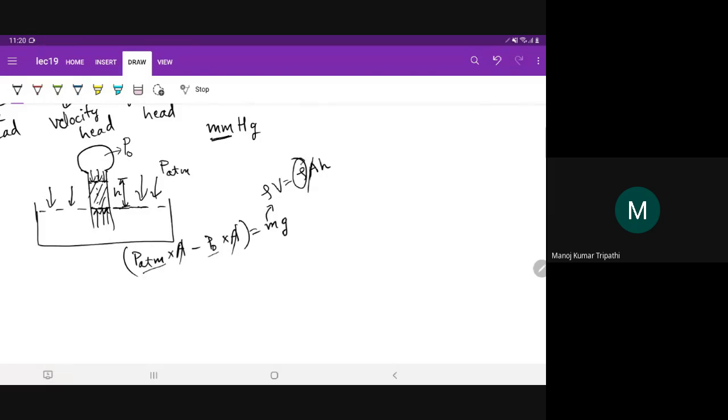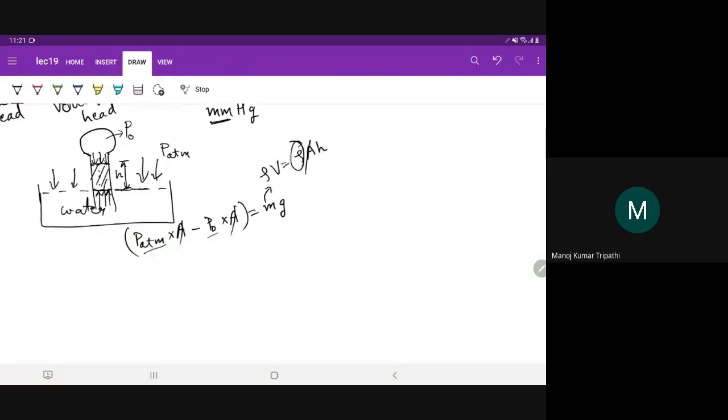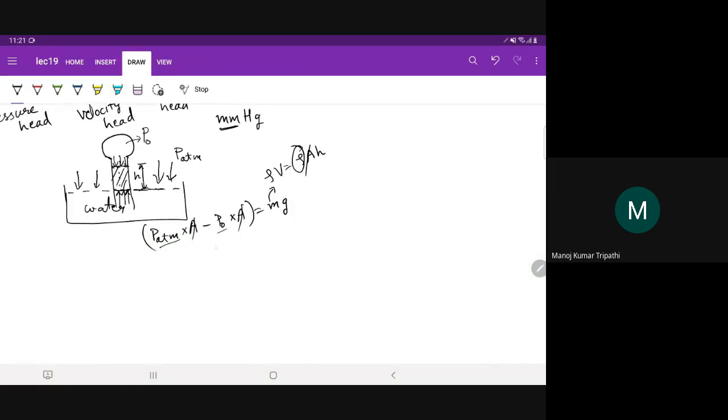So if this fluid is water that is rising in the tube, it will rise to a different height. If it is mercury, it will rise to a different height. Okay, let's compare height for mercury and height for water.